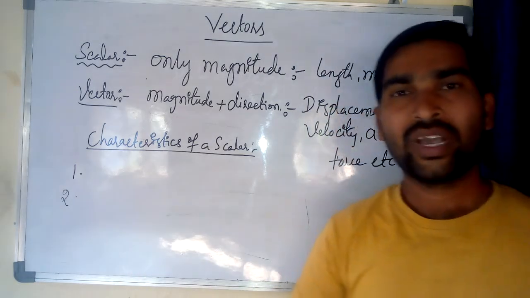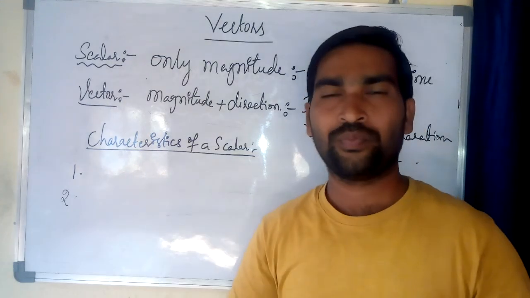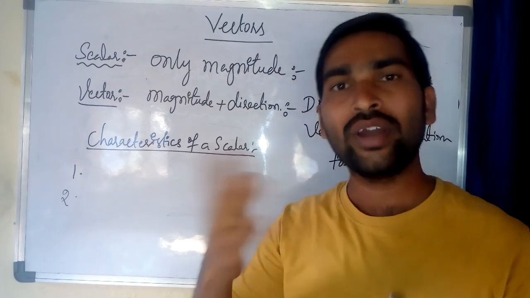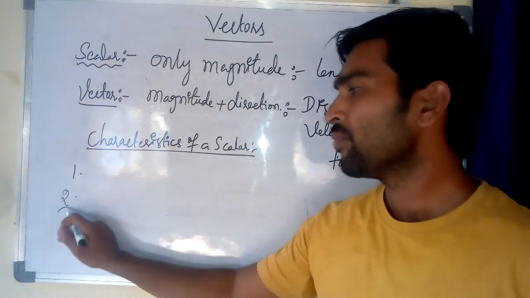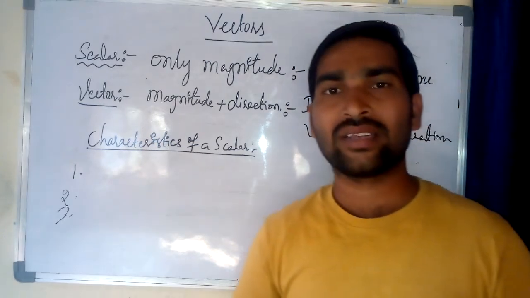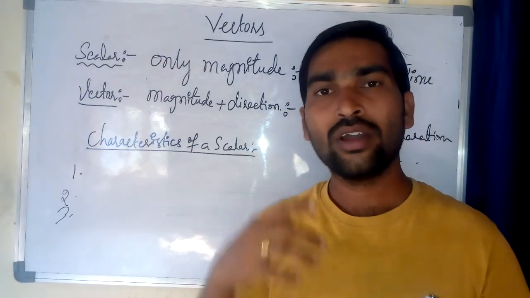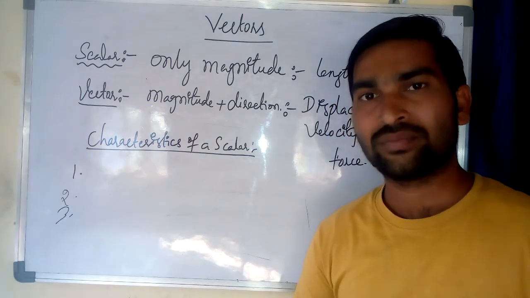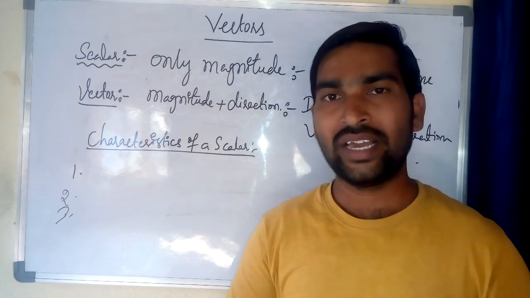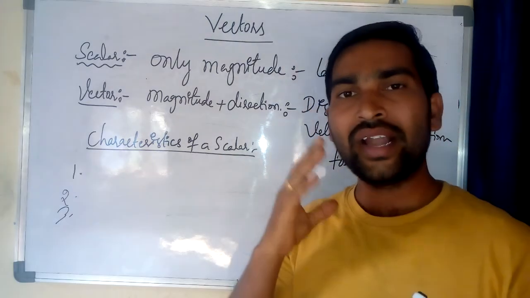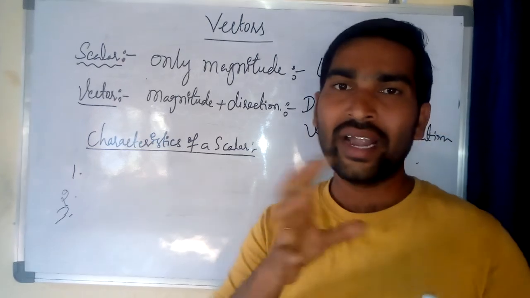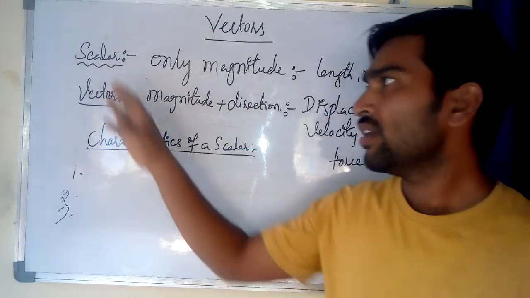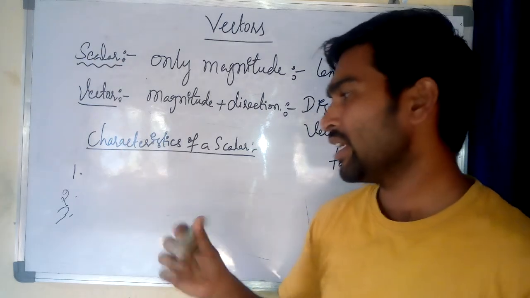The second characteristic: the scalar quantity, indicated by one letter, can be positive or negative. The third one: we can subtract, add, multiply or divide. These four algebraic operations are used with scalar quantities. This is the third characteristic.